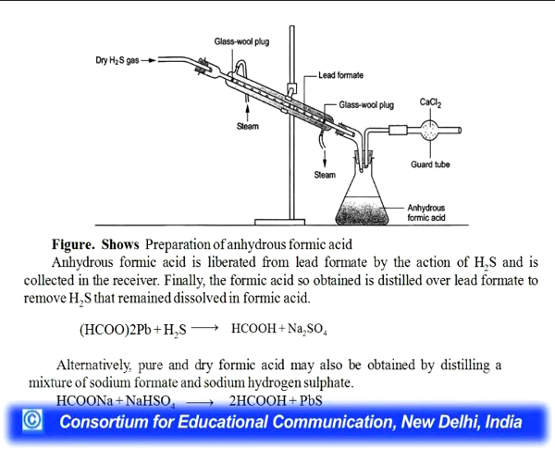So, here is the example: lead formate when reacted with H2S will give you formic acid. In the representation you can see the condenser, and how anhydrous formic acid is collected in this conical flask from the condenser. You can also see where the lead formate is, from where steam is passed, where the glass wool plug is, and where the calcium chloride guard tube is. Alternatively, pure and dry formic acid may also be obtained by distilling a mixture of sodium formate and sodium hydrogen sulfate.